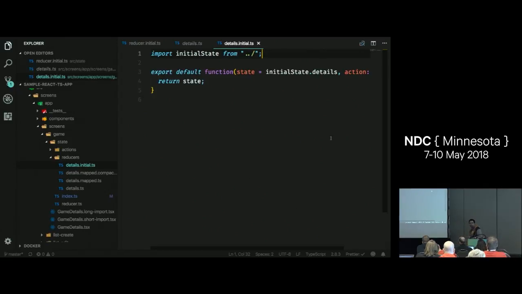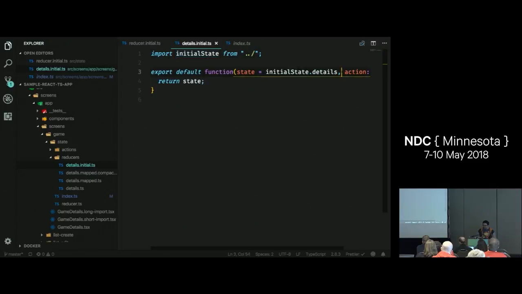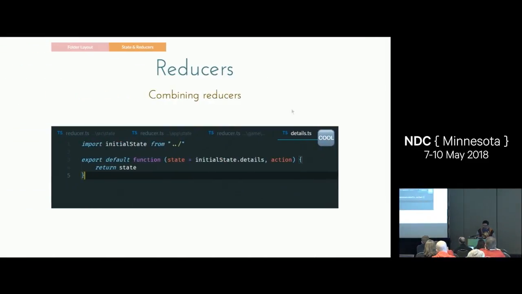For a reducer, you would just have a function that takes some state. By default, I'm just sending it to our initial state. What's initial state? Initial state is that constant that I created that I exported. So that's our initial state. And then I'm taking an action. And for now, action can be anything. But we're going to fix that next.